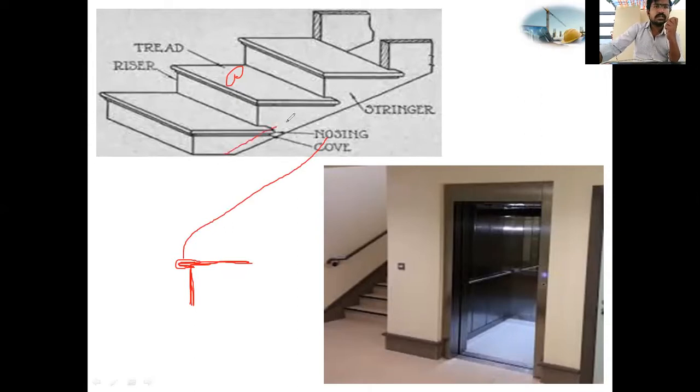And this bottom portion is the stringer. Still there are many things. Handrail. If you see the second picture, this is a handrail. We will catch that handrail and climb the stairs, right? When we are in college, we catch the handrail and climb the stair. That is a handrail.